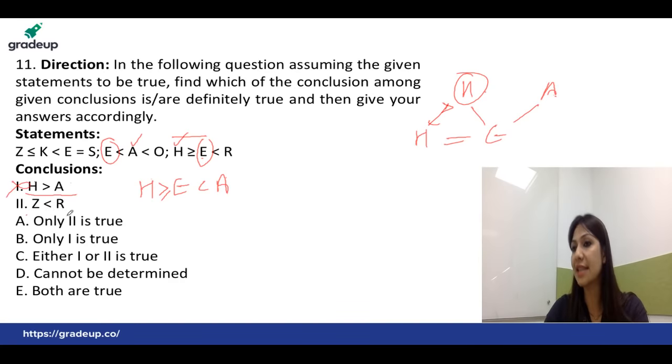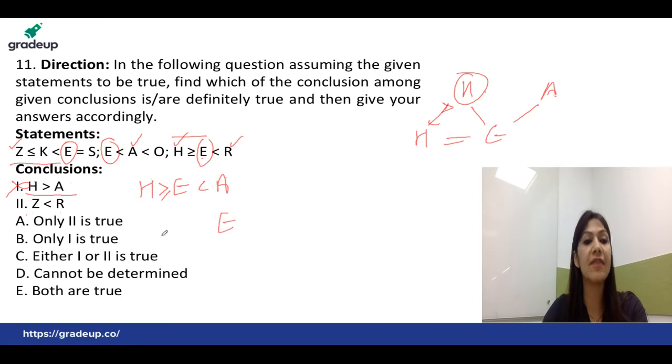Second is Z is less than R. If I check the relation between Z and R, definitely I need one equation. Here is Z and here is R. The common term between Z and R which can connect and give you one complete equation is definitely E. So I will first write down E here.